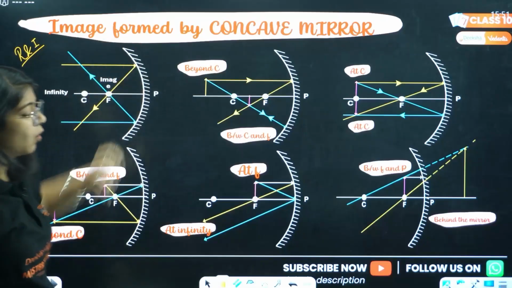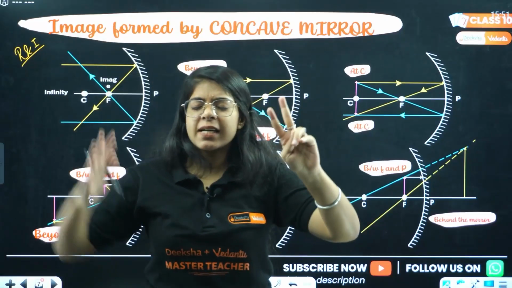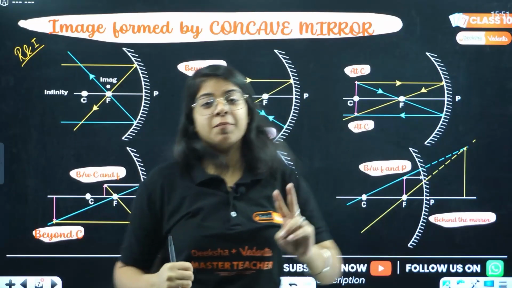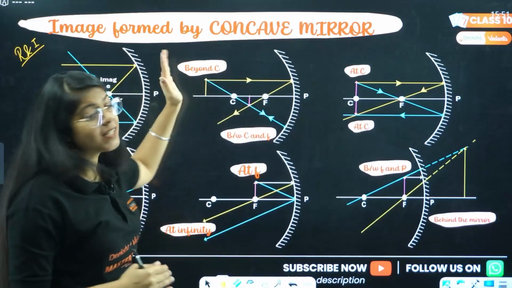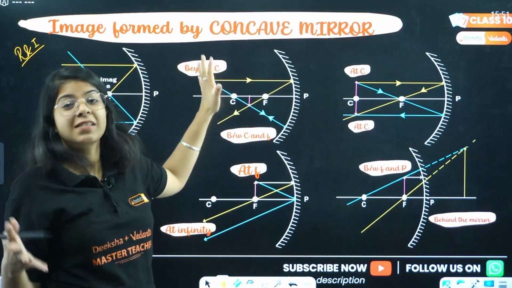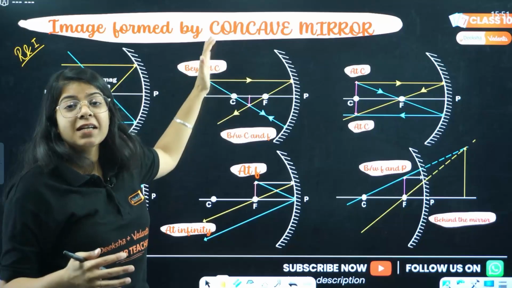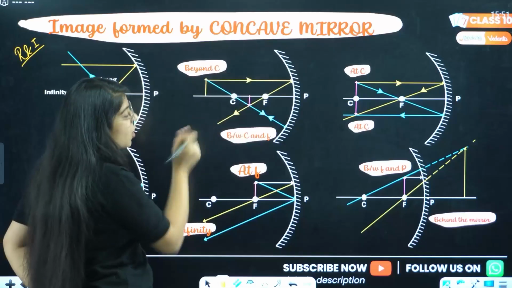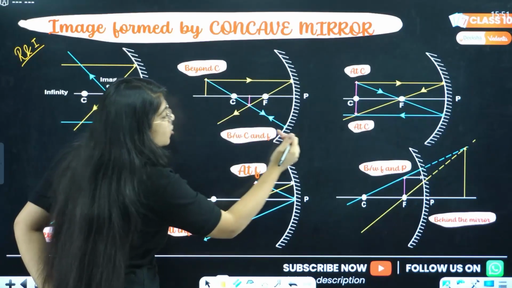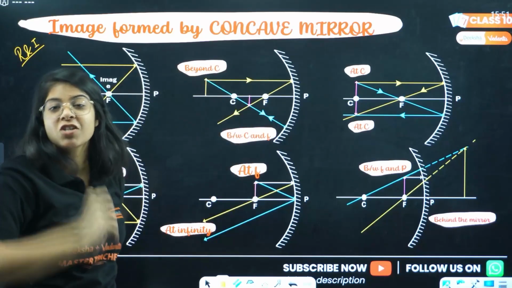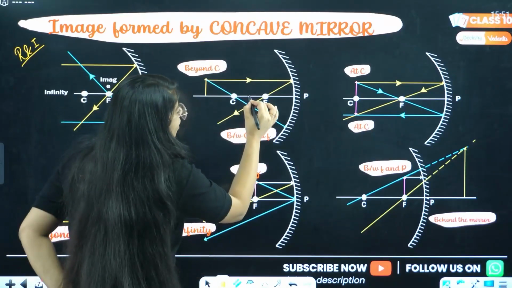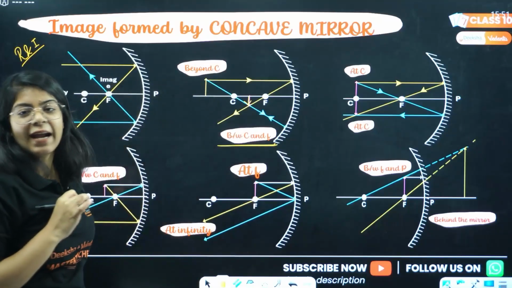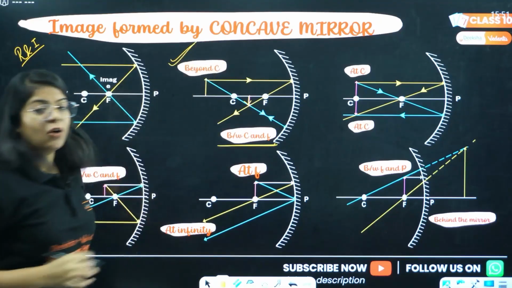Now in the second case, we bring the object closer to the mirror. It was at infinity, but now it is beyond C. We know what F and C are, right? Now when it is beyond C, one ray goes parallel and passes through focus. Another ray goes through the center of curvature, reflects back and passes through the center of curvature again. So the image will be formed between C and F when the object is beyond C.